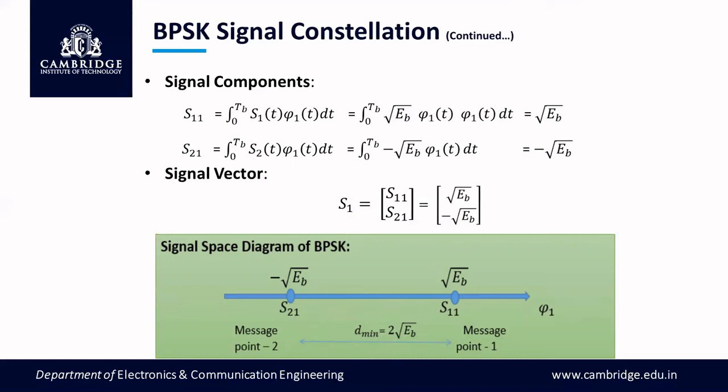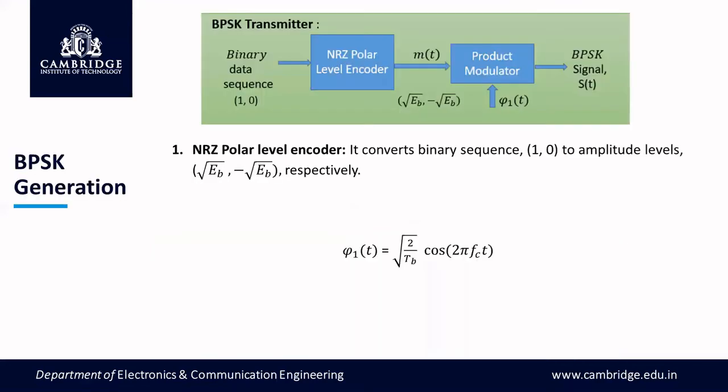So since there is only one axis, phi1, this is a one-dimensional modulation scheme. Let us come to the generation part, that is, the transmitter. A transmitter is very simple. A binary sequence is given to the level encoder. The level encoder shifts the amplitude level of the input sequence.